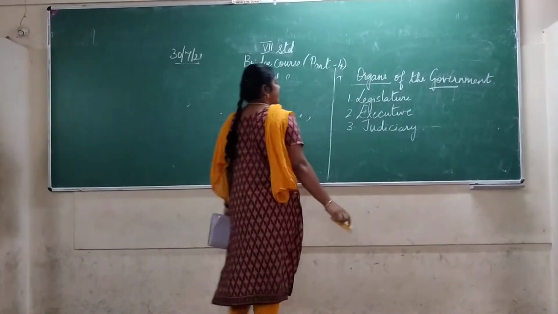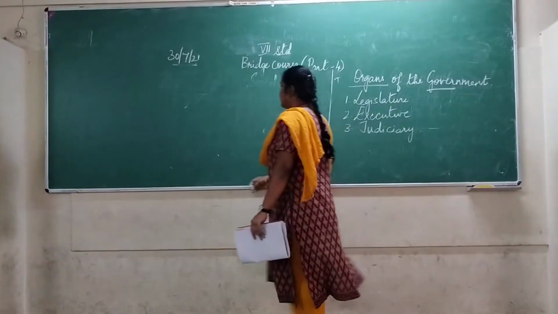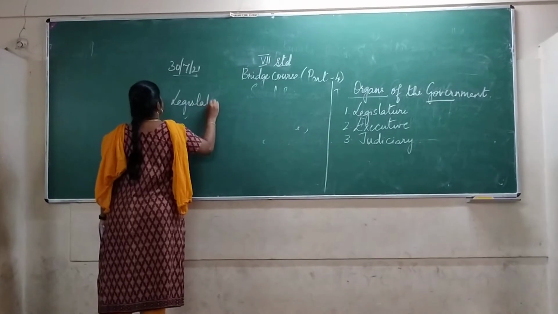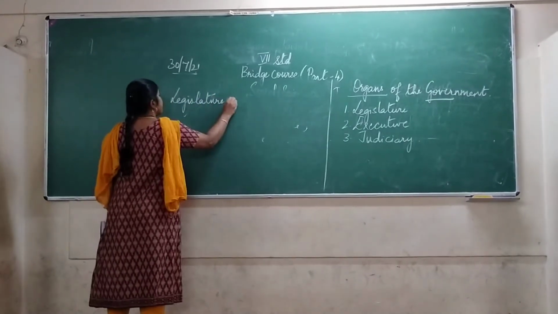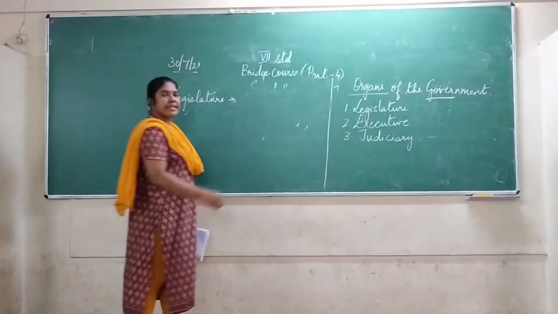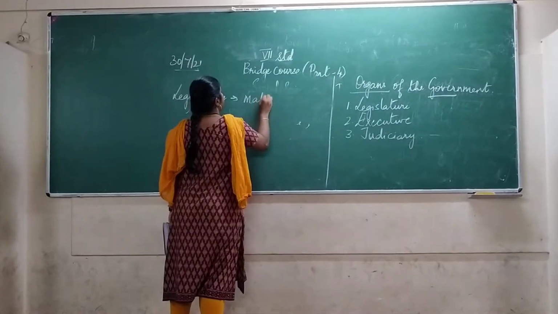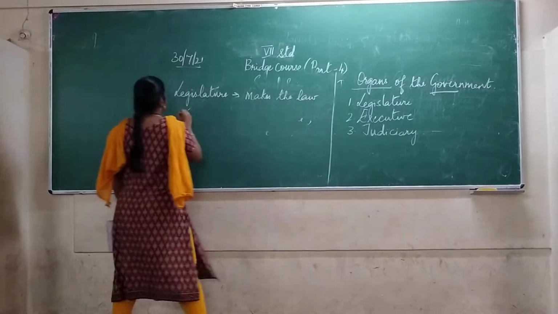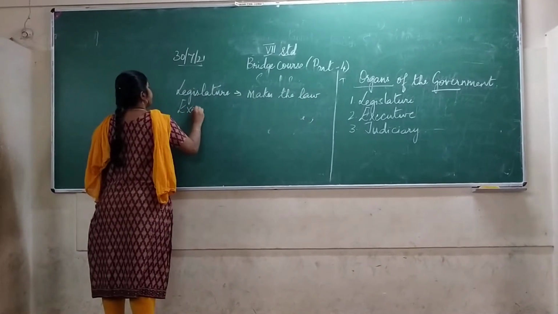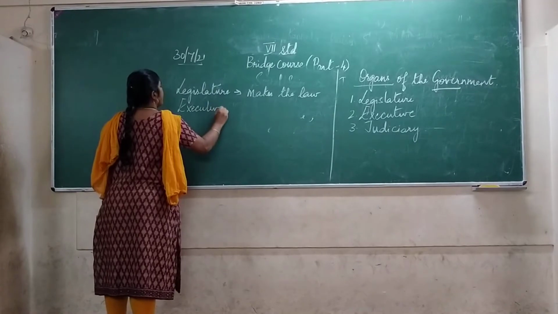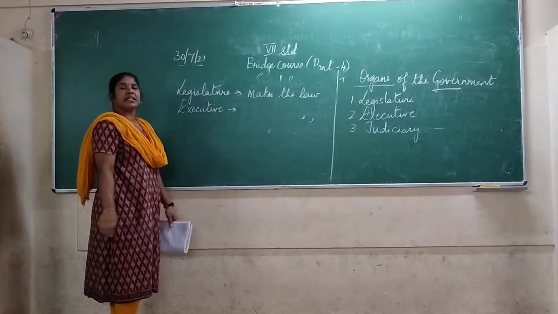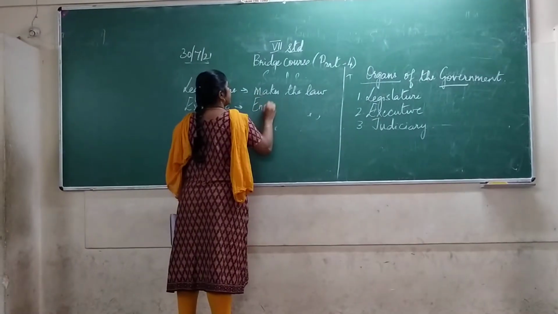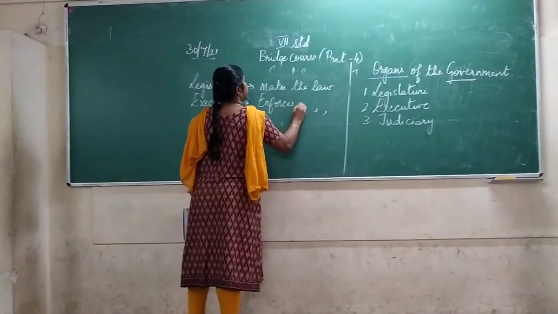So what does legislature do? What is the function of legislature? Legislature makes the law. Executive is another organ of the government. It enforces the law.